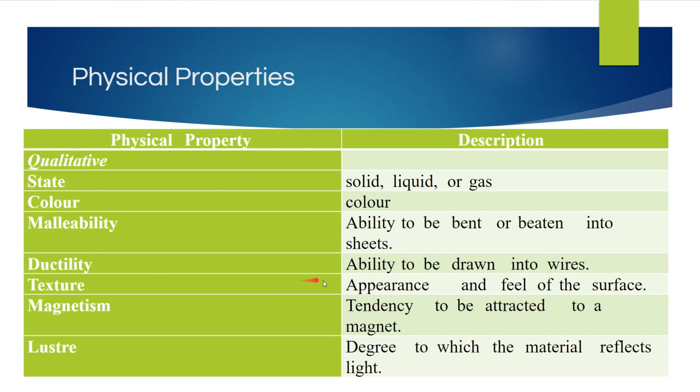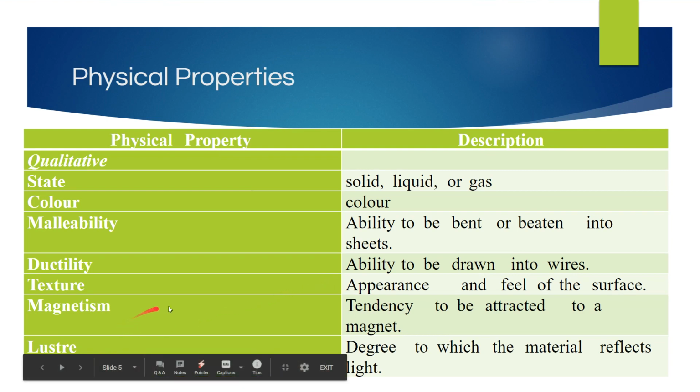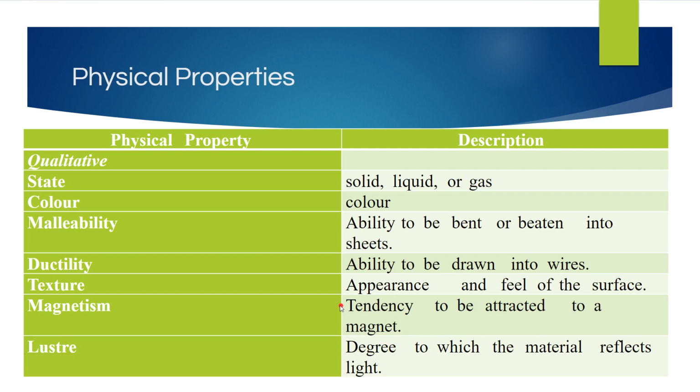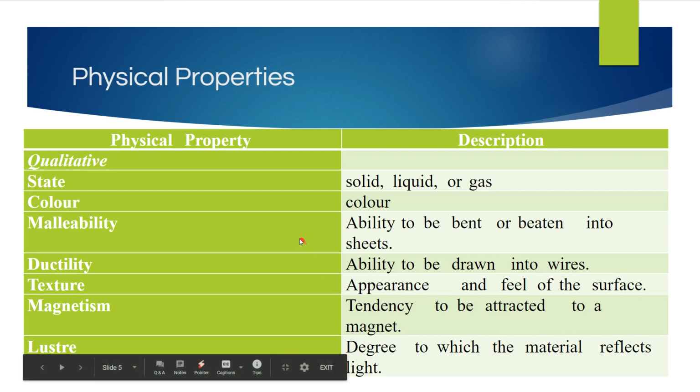Texture, its appearance and the feel of the surface, is it rough or smooth, things like that. Magnetism, of course, its tendency to be attracted to a magnet. And then luster, the degree to which the material reflects light, how shiny it is.